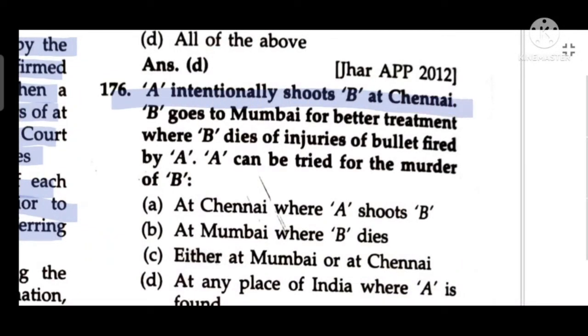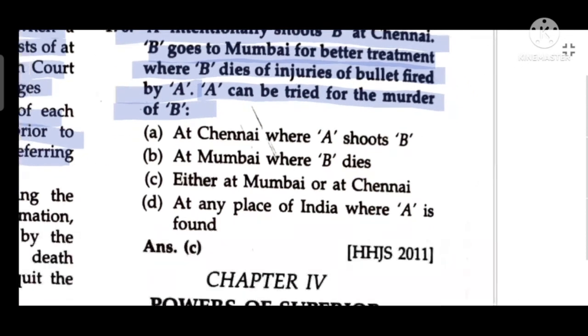A intentionally shoots B at Chennai. B goes to Mumbai for treatment, where B dies of the injury of the bullet fired by A. A can be tried for the murder of B at either Mumbai or Chennai.